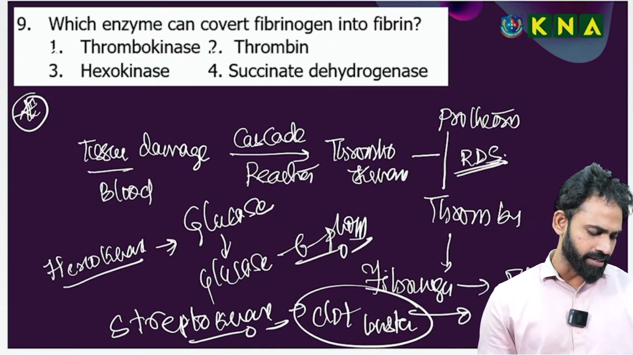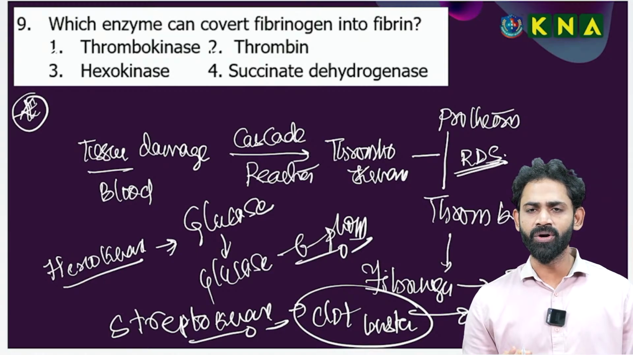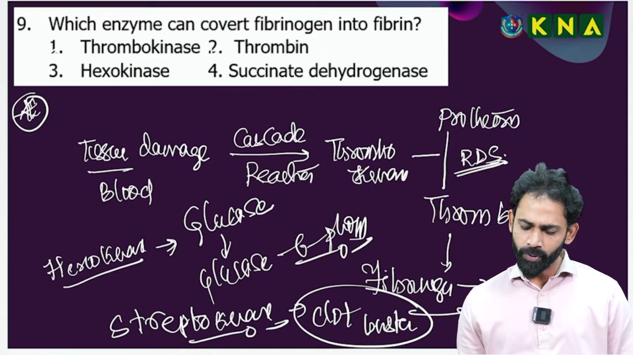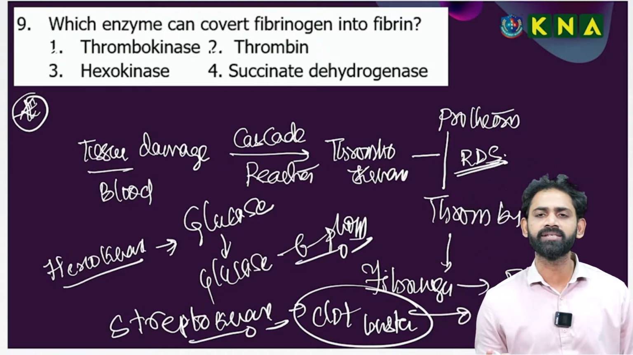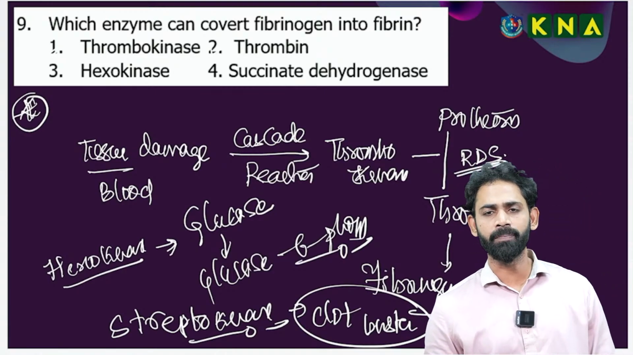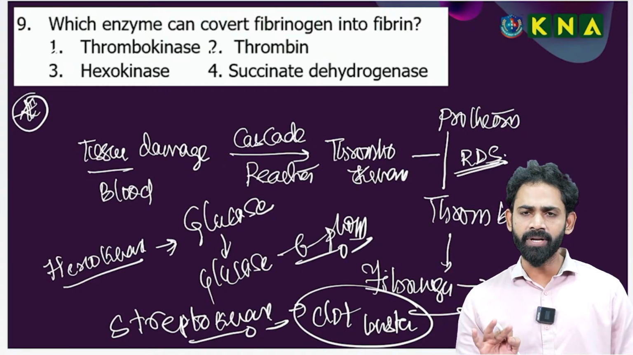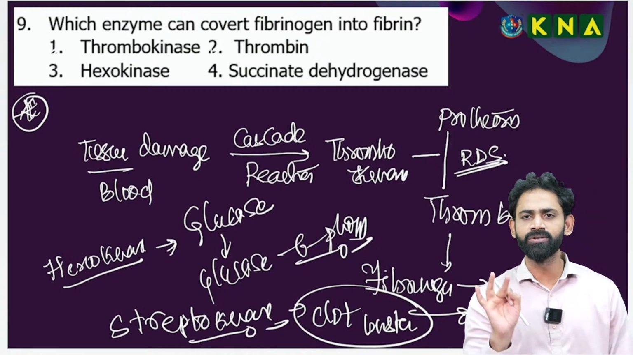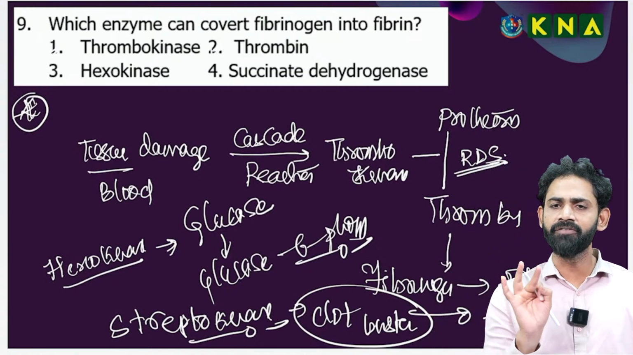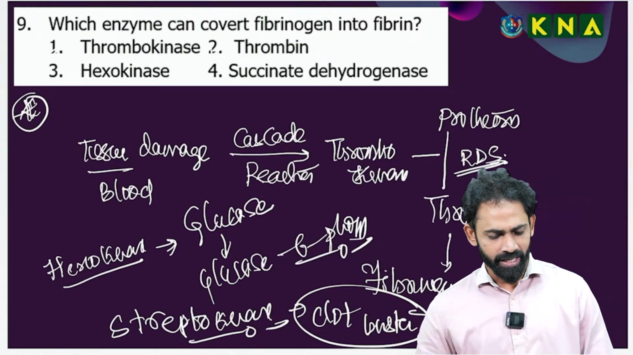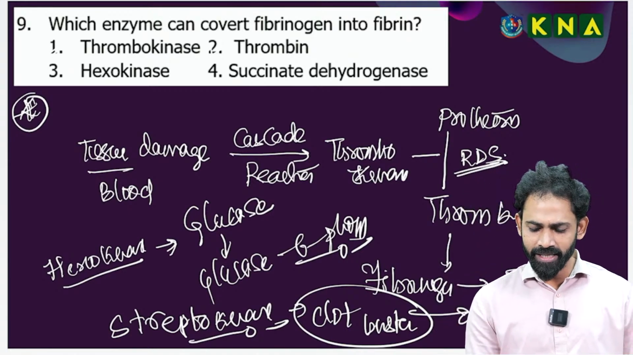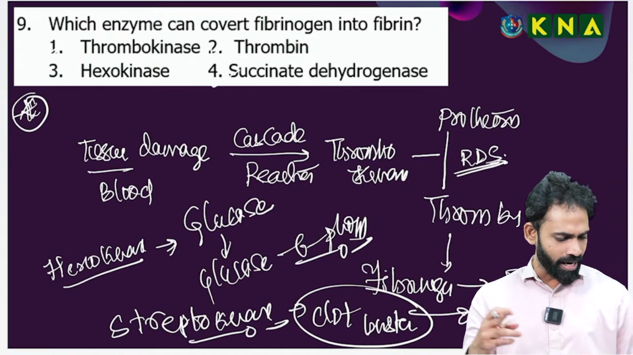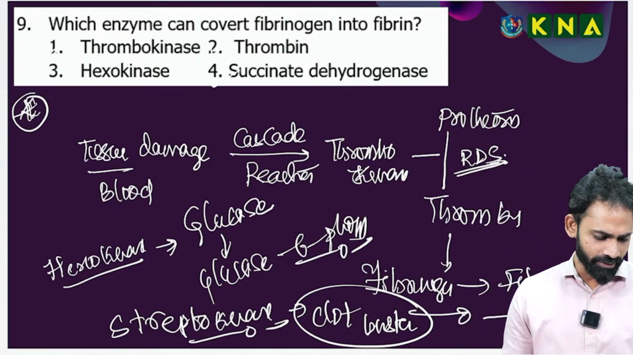Three kinases we are telling. One kinase is hexokinase, glucose to glucose 6-phosphate. Thrombokinase converts the prothrombin into thrombin. Streptokinase is extracted from the bacteria streptococcus, and the recombinantly produced streptokinase is used as a clot buster in the treatment of myocardial infarction that leads to heart attack. Streptokinase, true, myocardial infarction. Good, Aishwarya.